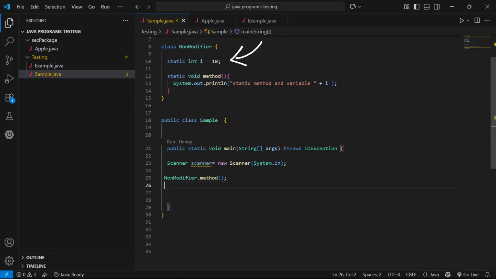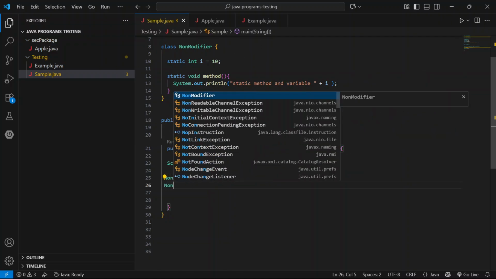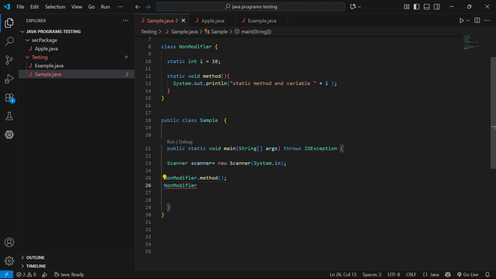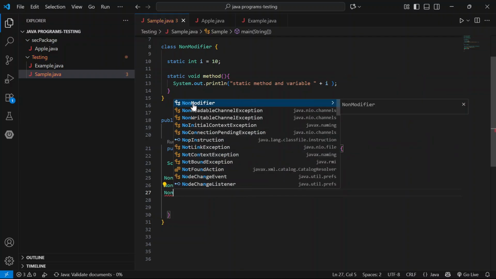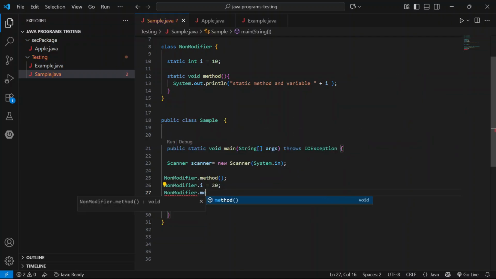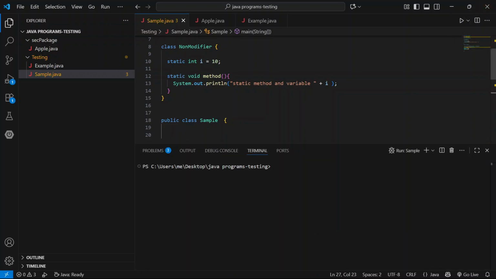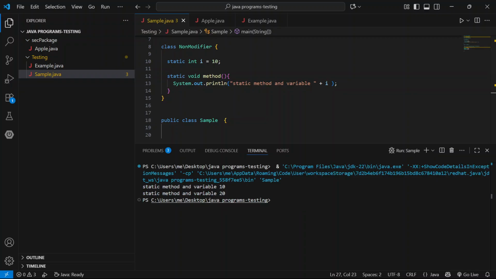If we modify this value, class name dot i equal to, and I can call this method. Here 10, here 20.